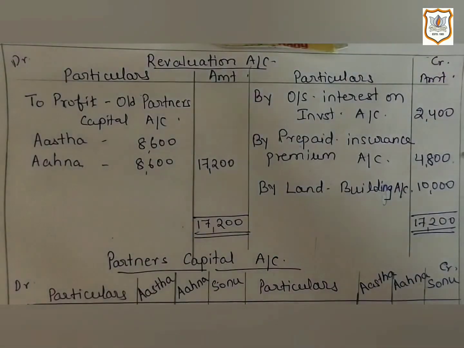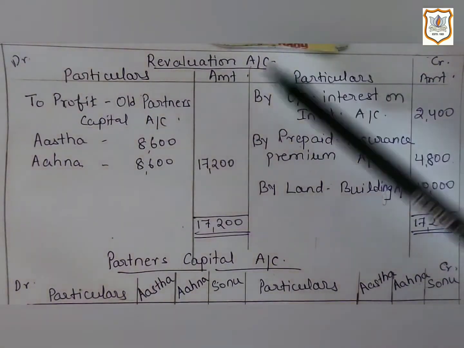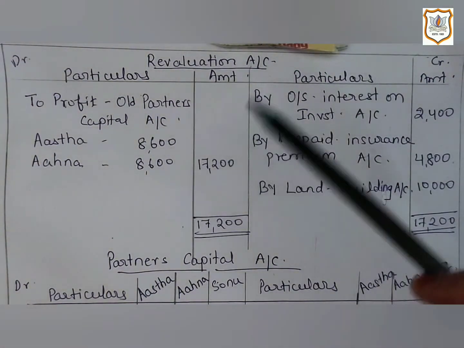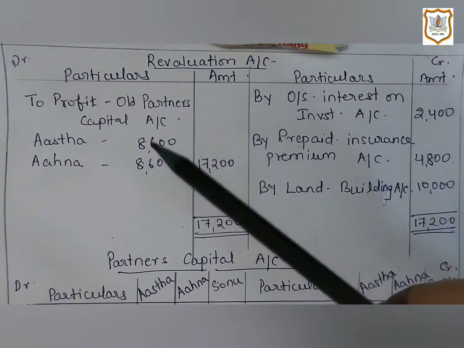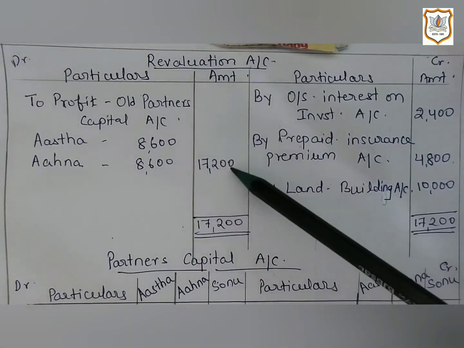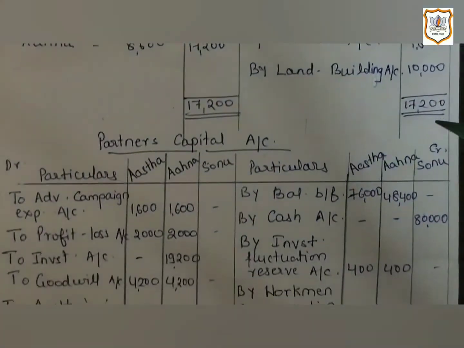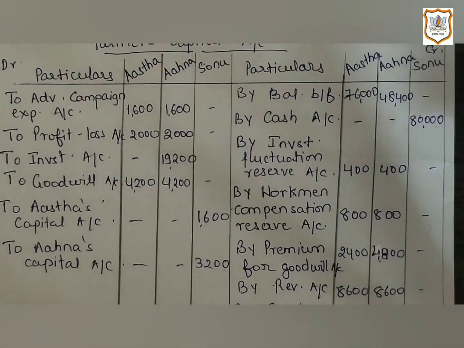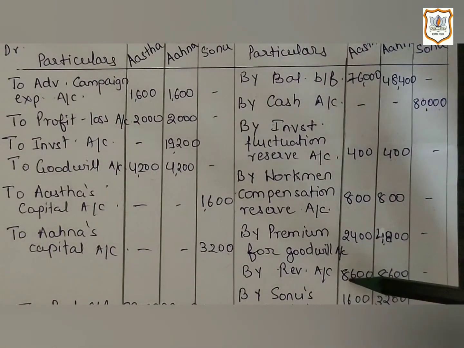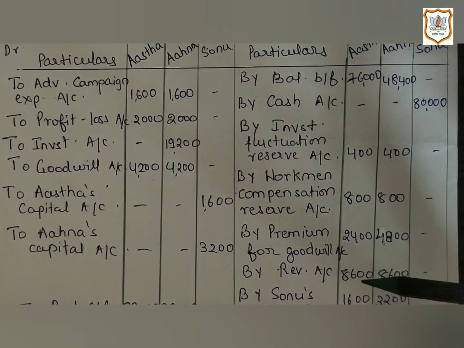Now we will record remaining items from old balance sheet, and after completing it we have to close revaluation account. So when you close revaluation account, you will get difference amount on debit side. So it is a revaluation profit. Revaluation profit will be transferred to partners capital account. It will be distributed to old partners in their old ratio. So 17,200 will be distributed as 8,600 for Astha and 8,600 for Ahana.